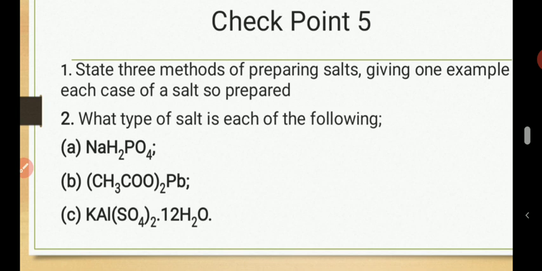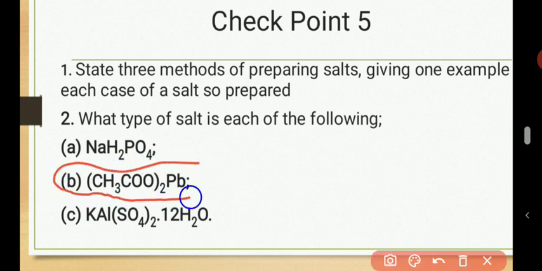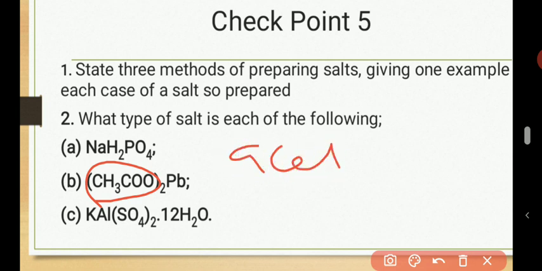Now see this one. This one is very strong. The name is lead acetate. You remember the acetate ion? CH3COO is called the acetate ion, or in the IUPAC format we call it ethanoate.